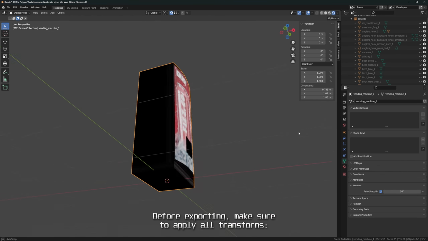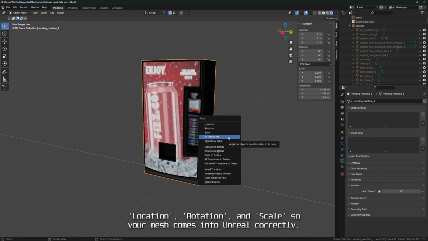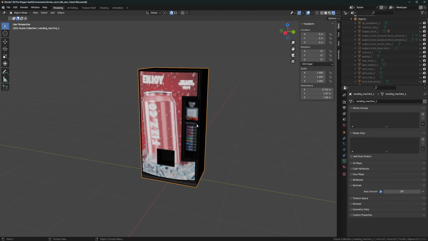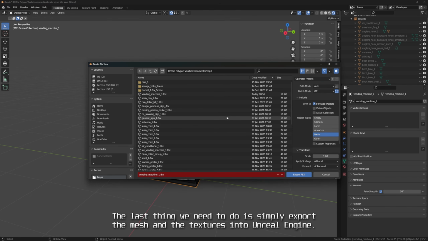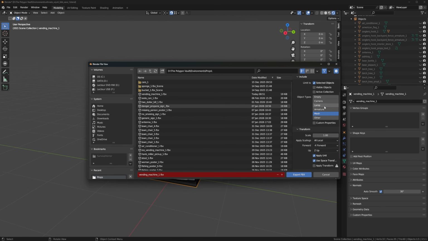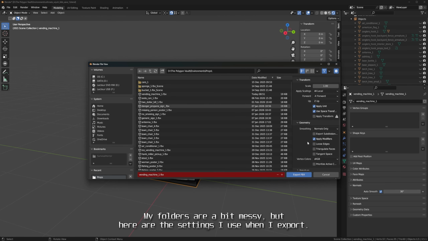Before exporting, make sure to apply all transforms, location, rotation, and scale, so your mesh comes into Unreal correctly. To do that, just press Ctrl A and choose all transforms. The last thing we need to do is simply export the mesh and the textures into Unreal Engine. I export as an FBX. My folders are a bit messy, but here are the settings I use when I export.